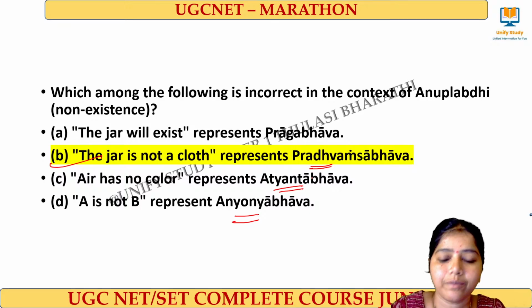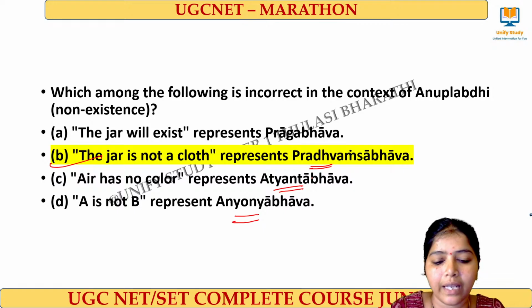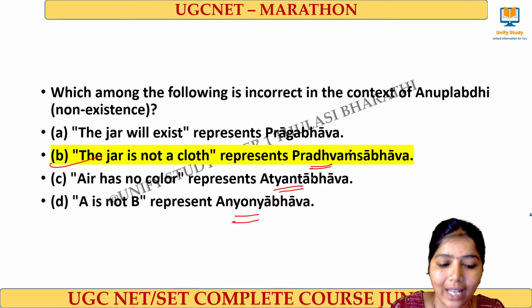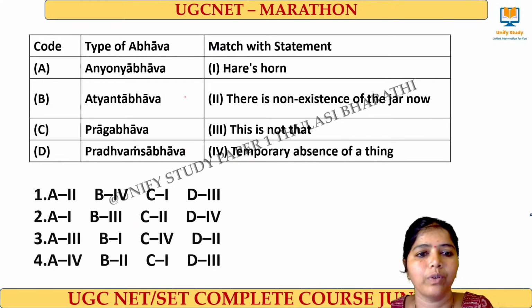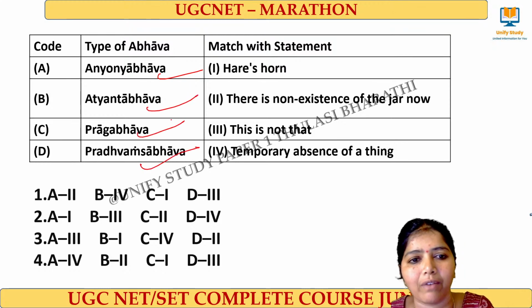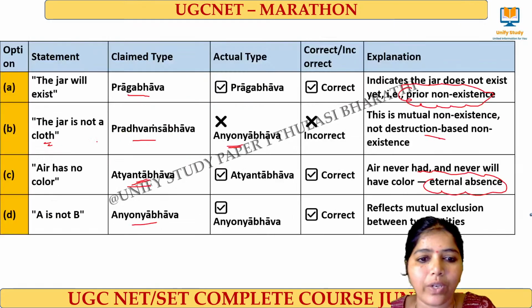Clear, learners? Shall I note the next question? Easily you can connect. Do this one. Anyonya Abhava, Atyanta Abhava, Prag Abhava, Pradhvamsa Abhava. Just now we did. See, you can use this. Anyonya Abhava, what we have told.